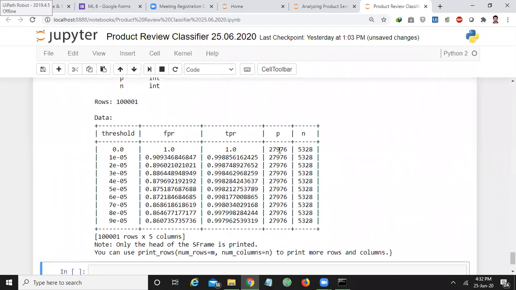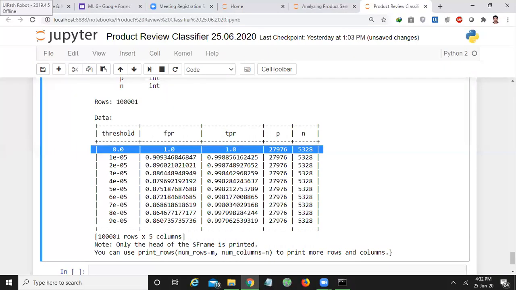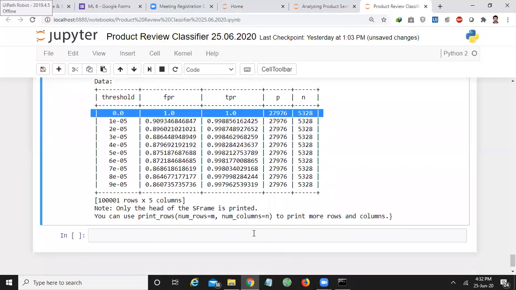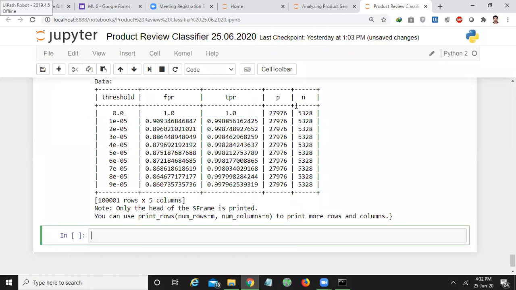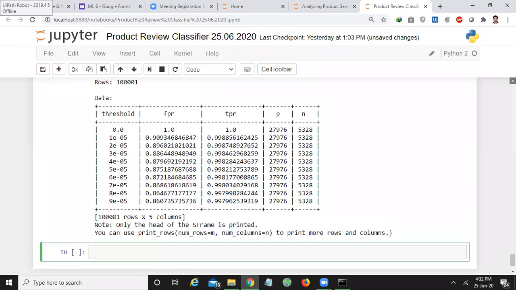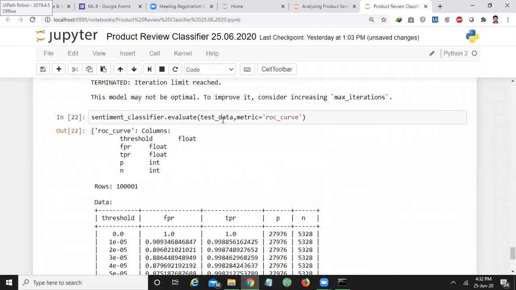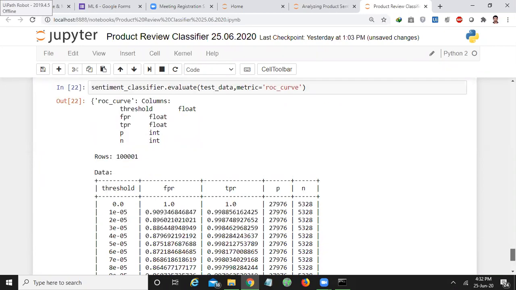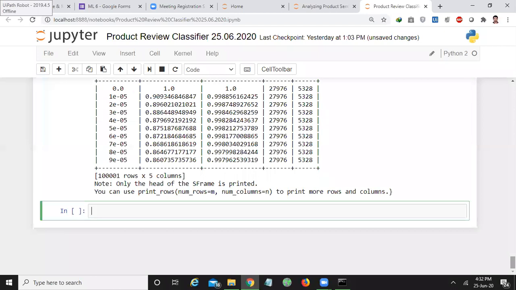These are the number of positive examples and these are the number of negative examples that your logistic regression has classified. In the overall testing data set, 27,976 examples are positively labeled and 5,328 are negatively labeled.